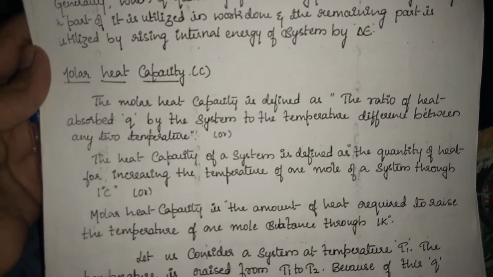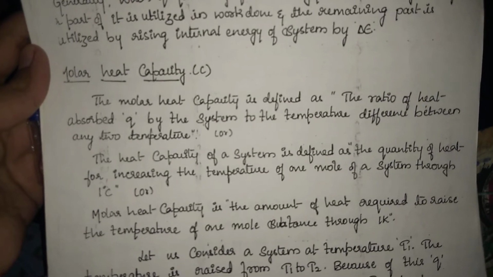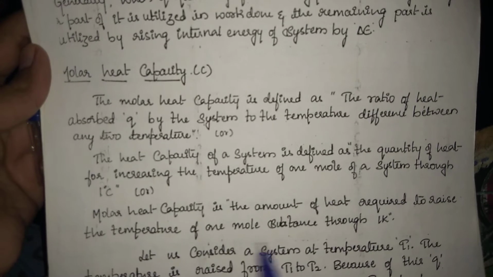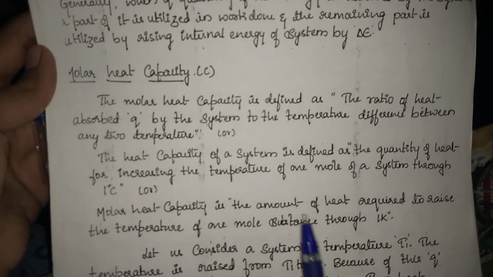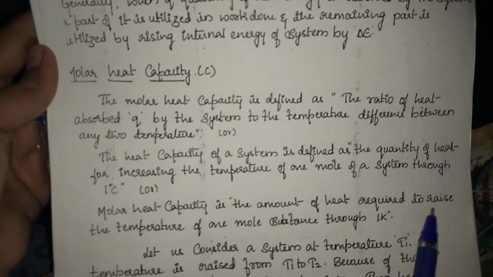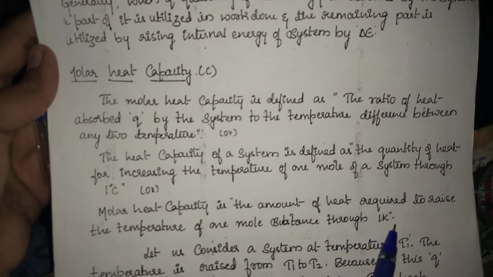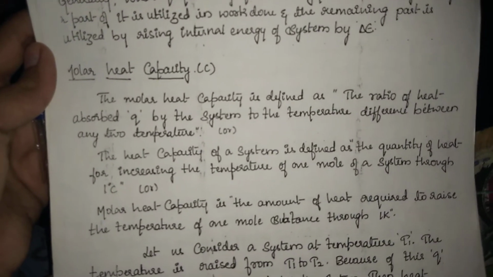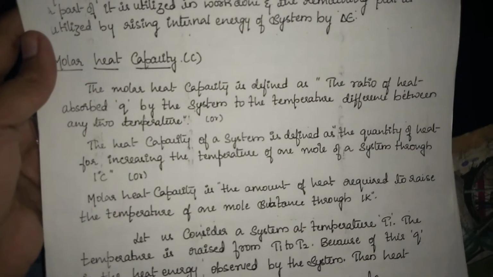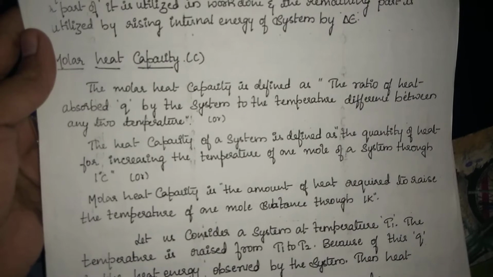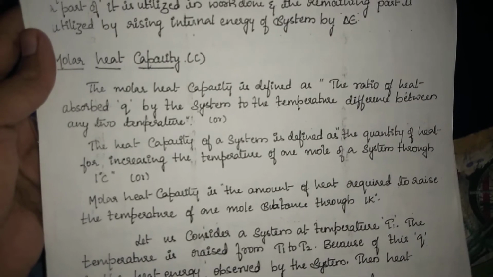Next, we will see molar heat capacity. Molar heat capacity is the amount of heat required to raise the temperature of 1 mole of a substance through 1 Kelvin.